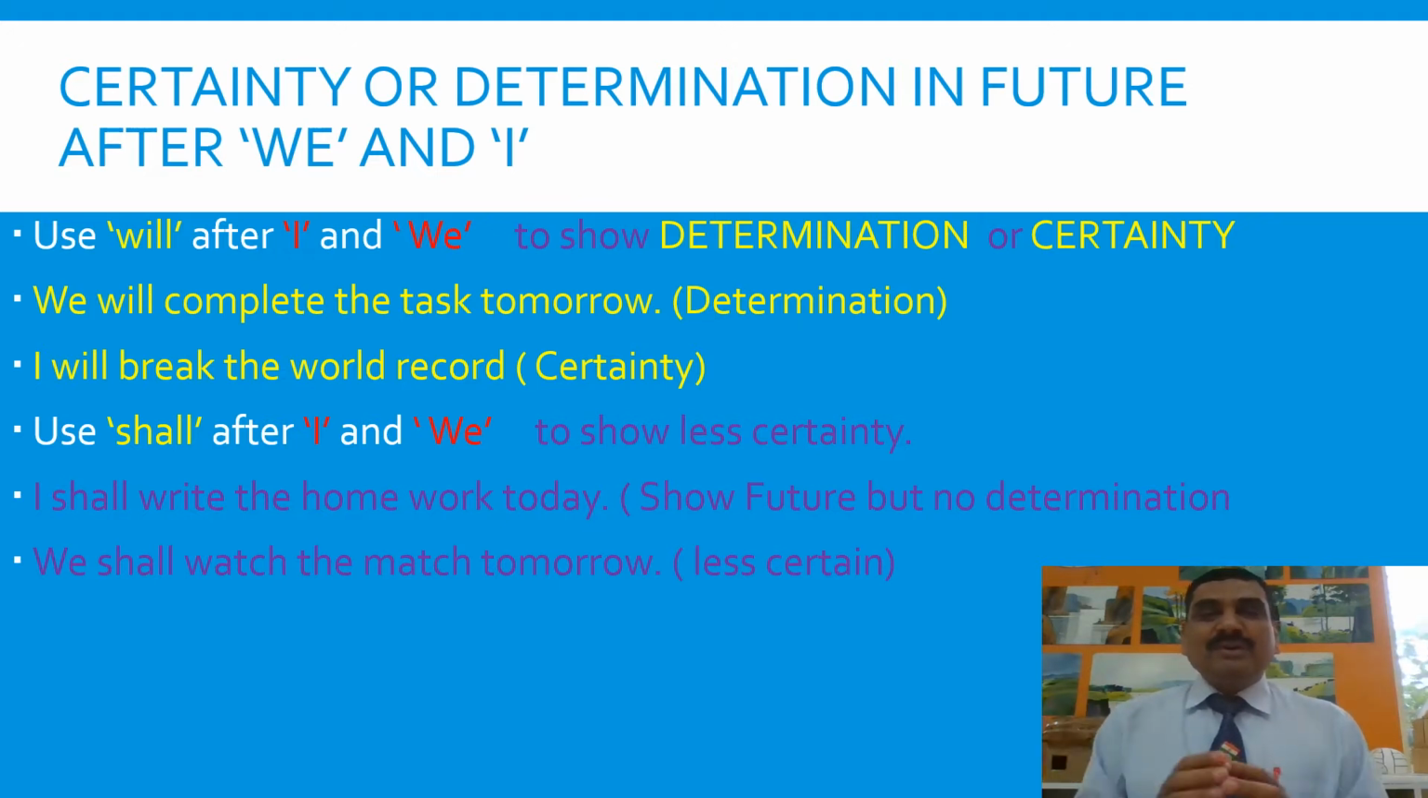I shall buy a book. But if I say I will, it means in any condition I am certain and determined to buy a book. We will complete the task tomorrow shows determination because will is used after we. I will break the world record. So, certainty, because will is used after I. So generally the people who use will after I and we are confident.